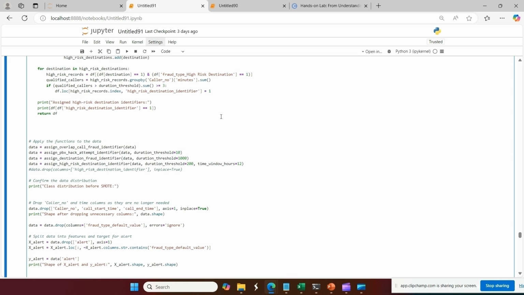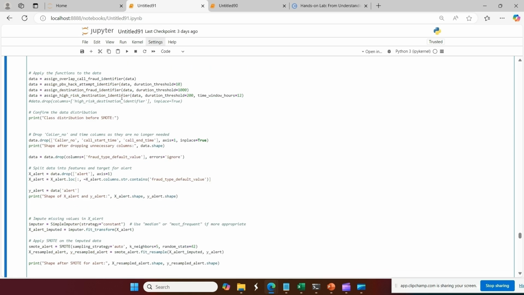So you have to make the rules yourself as per your business requirement. Here we are assigning thresholds to the function. You can see the previous threshold is 1000 minutes for destination fraud. Similarly, for high risk destination, we are assigning a time window threshold of 200 minutes also.